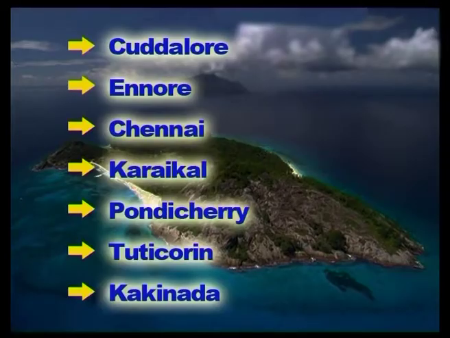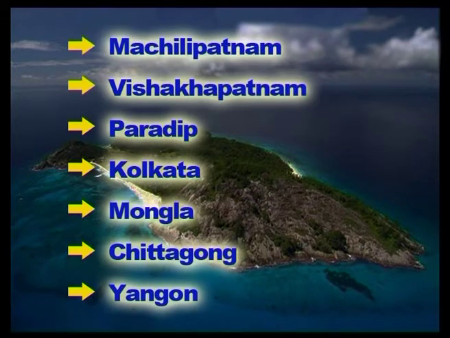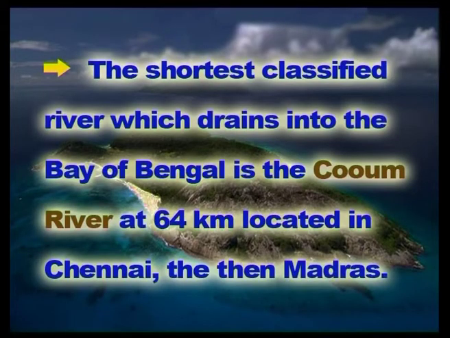Among the important ports located in the Bay of Bengal are Kadalur, Ennore, Chennai, Karaikal, Pondicherry, Tuticorin, Kakinada, Machilipatnam, Visakhapatnam, Paradeep, Kolkata, Mongla, Chittagong and Yangon. Many major rivers of Bangladesh also flow west to east into the Bay of Bengal. The shortest classified river which drains into the Bay of Bengal is the Kuvam river at 64 kilometers, located in Chennai, the then Madras.